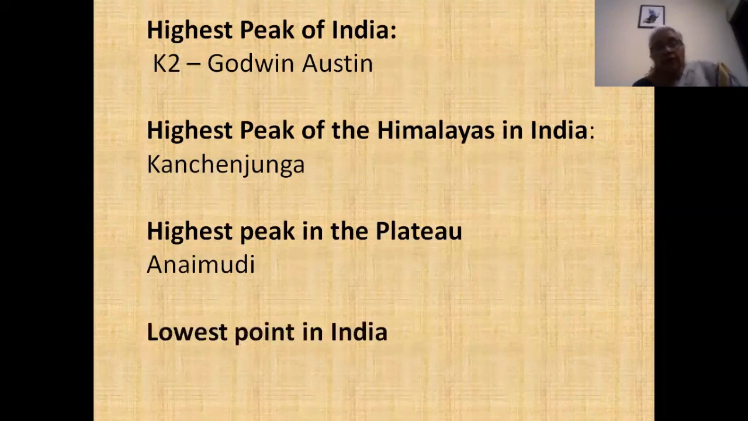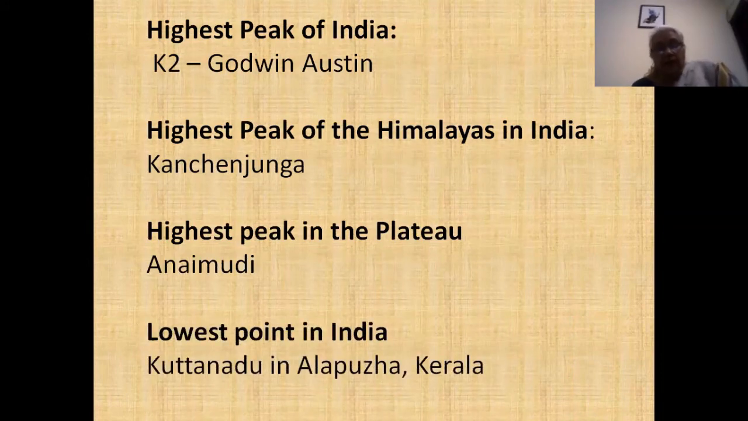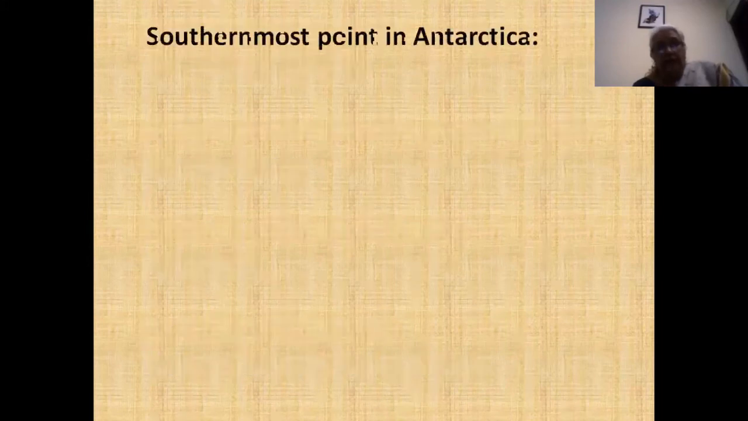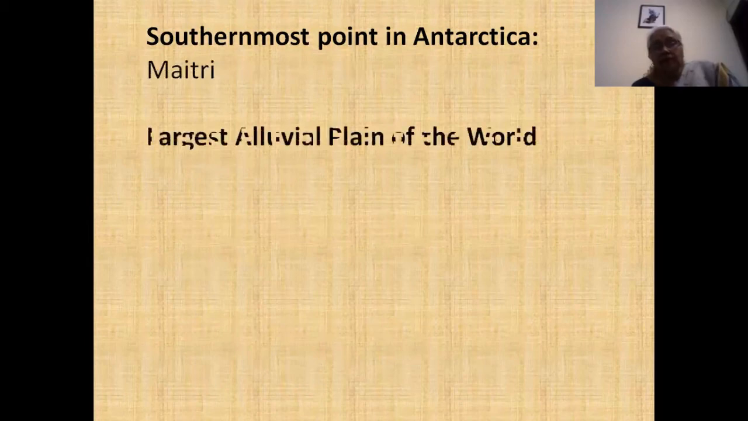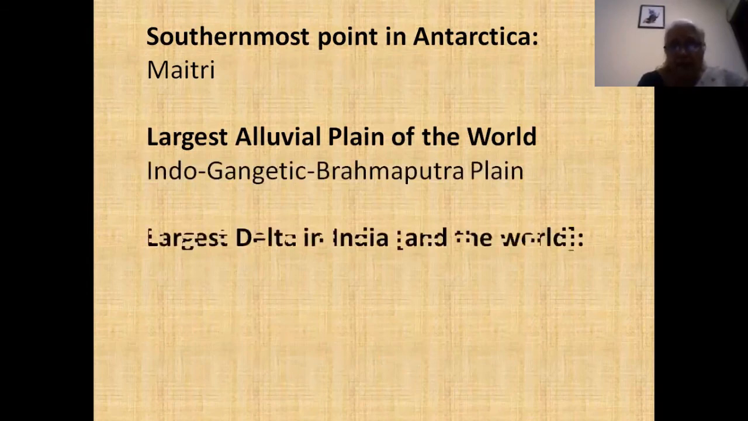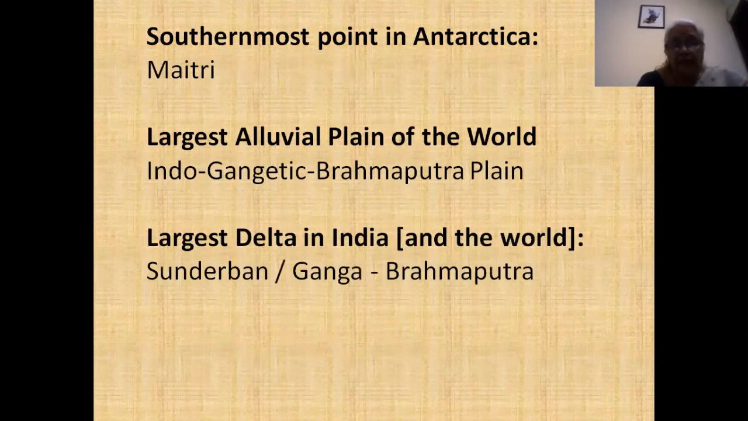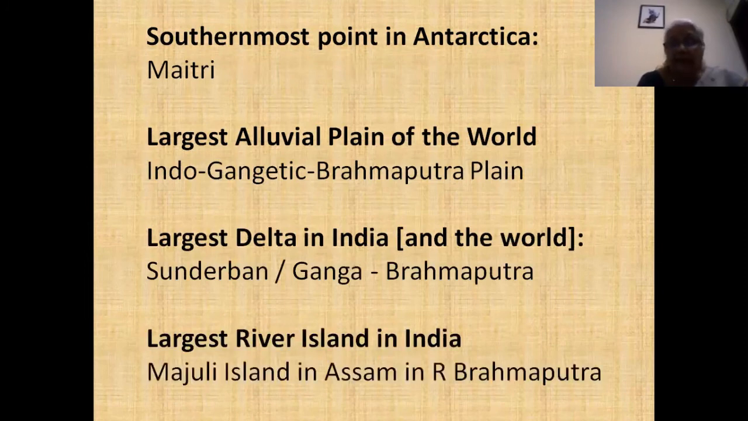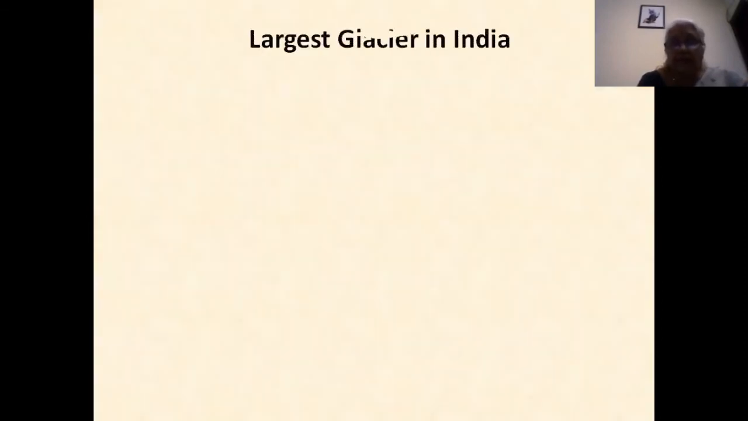The lowest point in India is Kuttanad, in Alappuzha in Kerala. And the southernmost point is in Antarctica, which is now called Maitri. Previously it was Dakshin Gangotri, but Dakshin Gangotri was covered with ice and disappeared completely. Then the largest alluvial plain in the world is, of course, the Indo-Gangetic Brahmaputra plain. The largest delta is the Sundarban, the Ganga Brahmaputra Delta. The largest river island in India is Majuli Island, in Assam, in the river Brahmaputra. So that's just the general information.